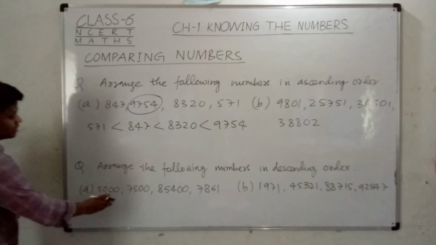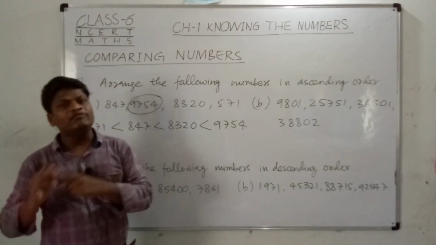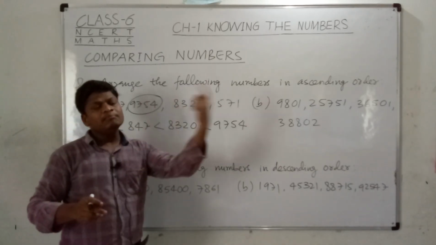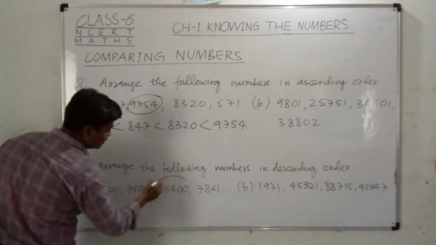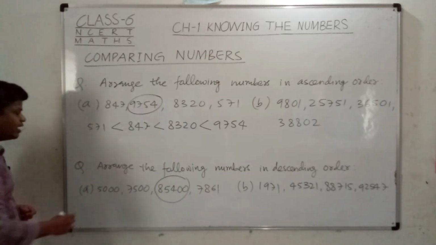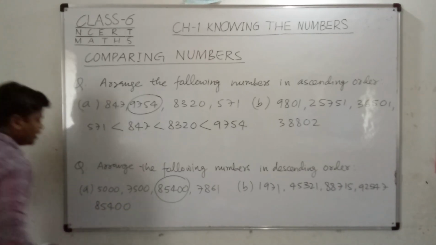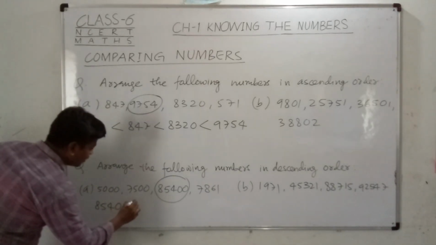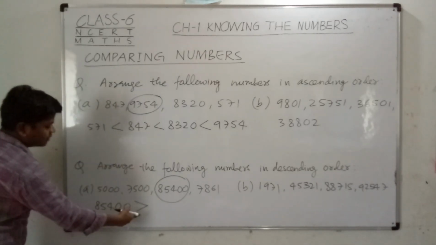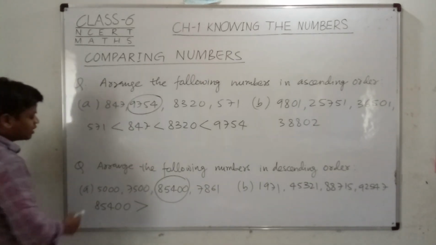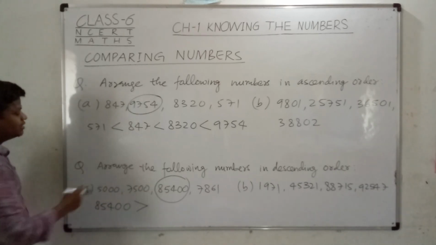So what is the descending order? The meaning of the descending order is that the bigger number will come first and the smaller number comes later. You can see which is the bigger number in this. Simply, 85,400 is the bigger number, so I will write it in the first position, right? The sign of the descending order is like this, the opposite of the ascending. This is the sign of ascending and this is the sign of descending.